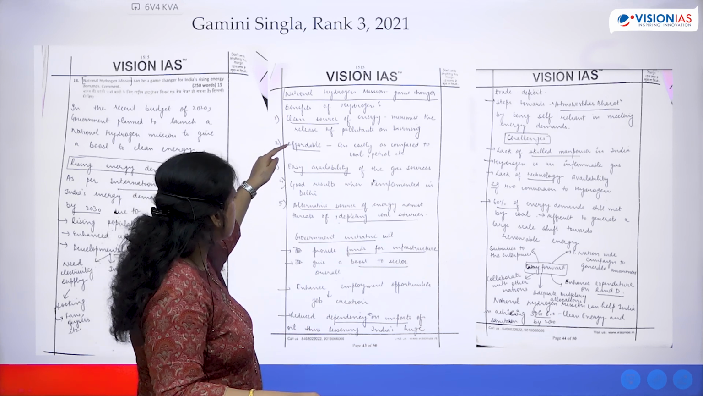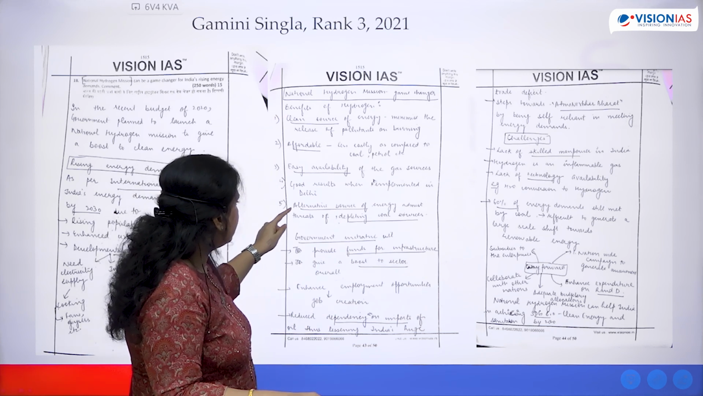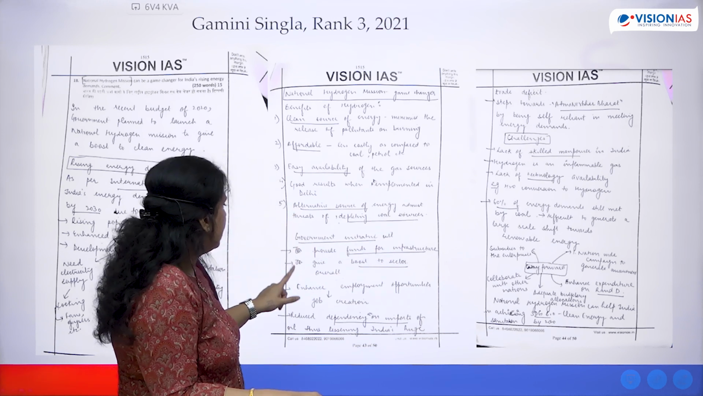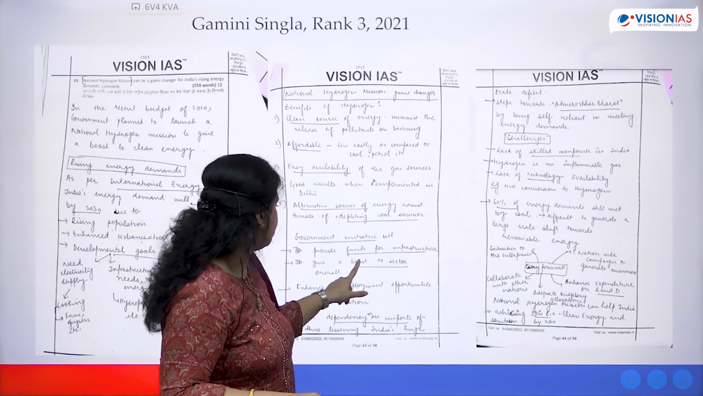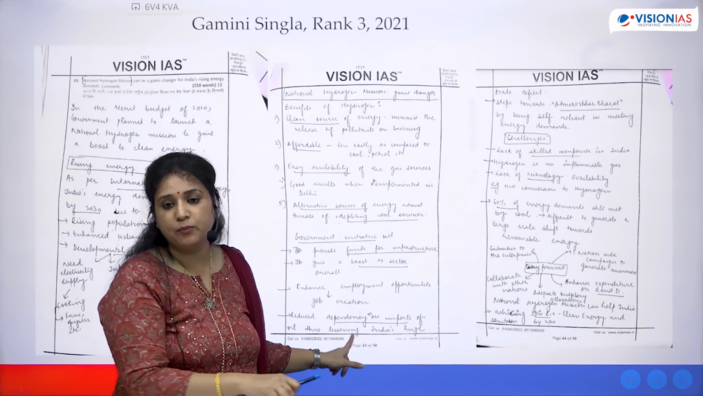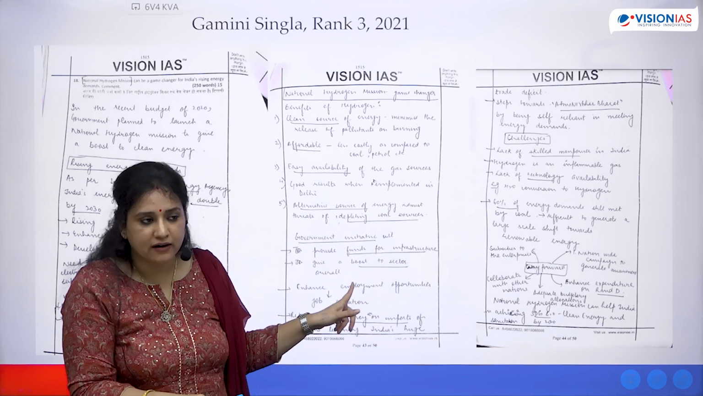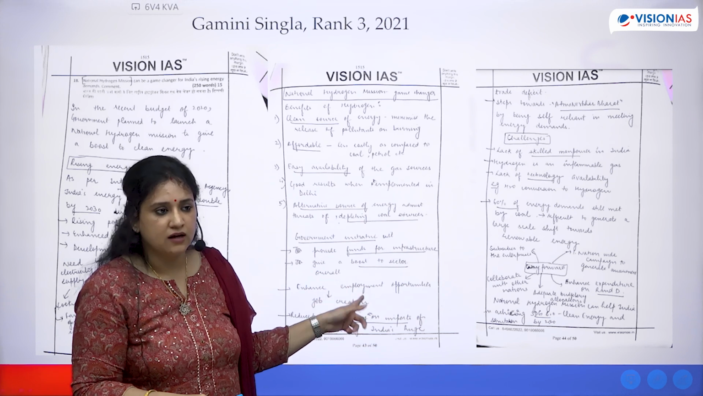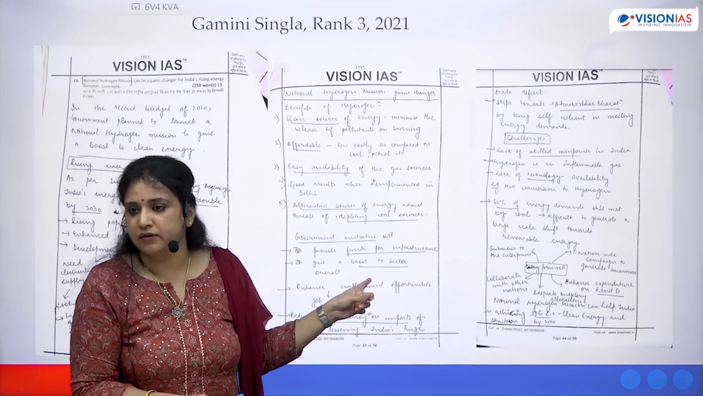Then clean source, affordable, easy availability, alternative source, because coal sources are depleting, and government initiative will provide funds for infrastructure, boost the sector. See, all the points that you see are very generic. Reading it, you feel that yes, I already know what is in this. But this is the answer copy of a topper.